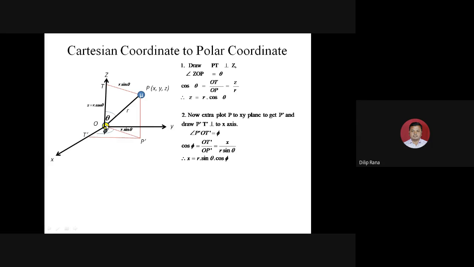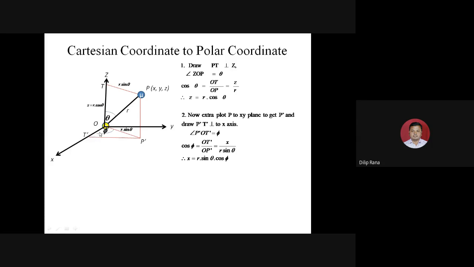Now if I want to determine the polar coordinate for the OT dash, I use once again the cosine function for this phi. Cosine of phi will be adjacent upon hypotenuse, means OT dash by OP dash.